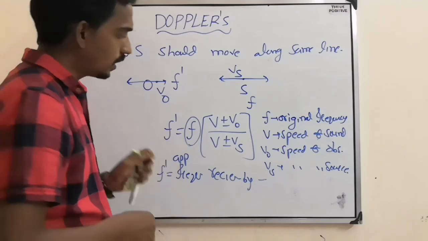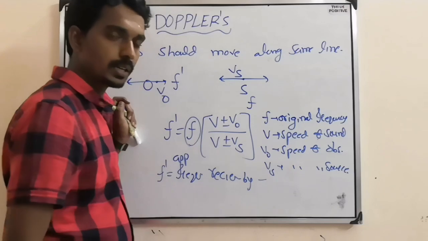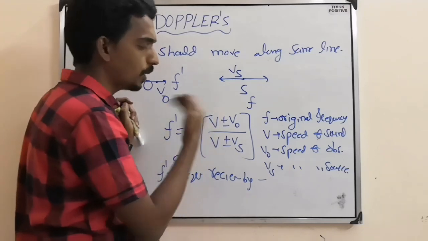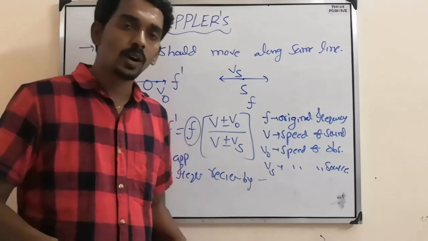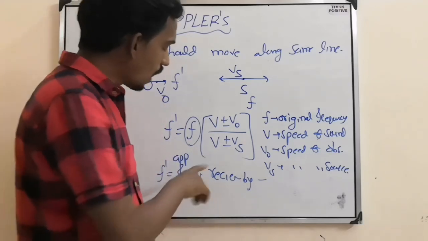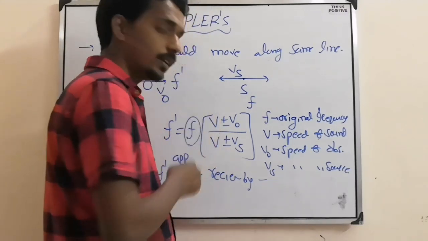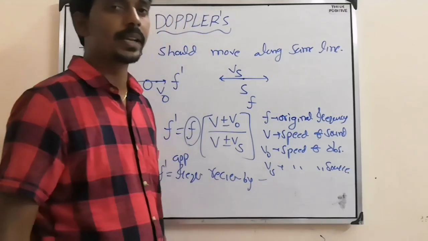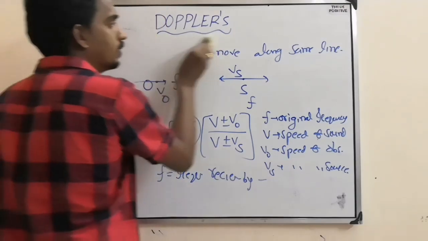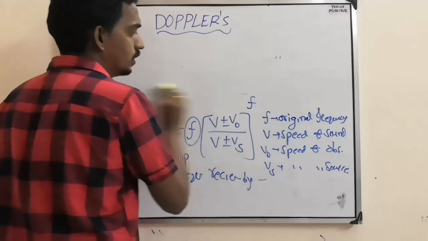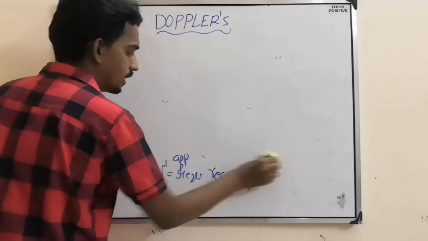Now the confusion is, I am writing plus or minus, but for a given problem you have to take either plus or minus. So the main thing we have to understand here is how to find whether we should take plus or minus. That is what we need to understand. For that I will tell you a logical way, so please try to understand and remember.